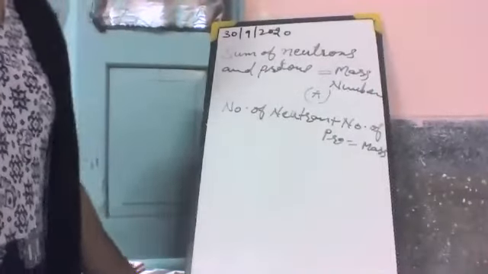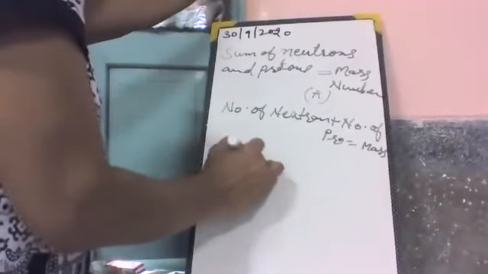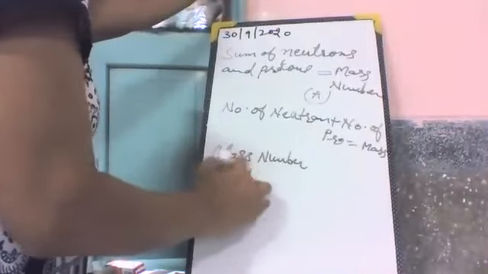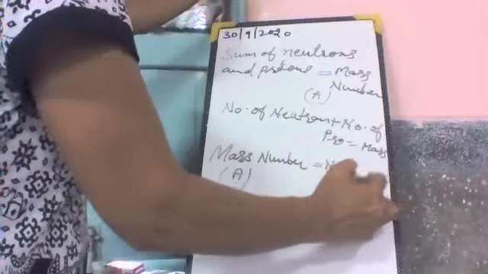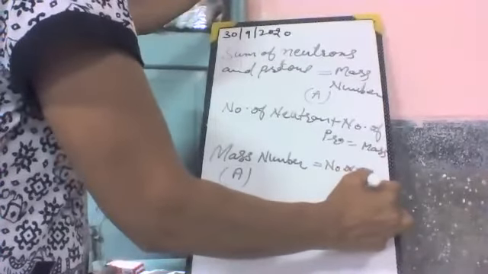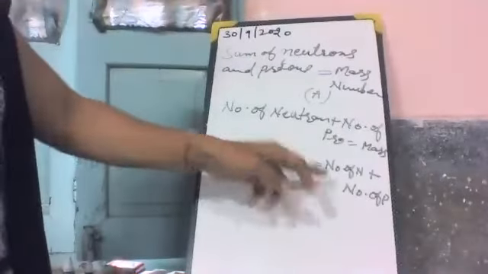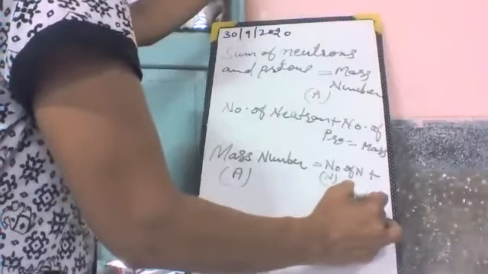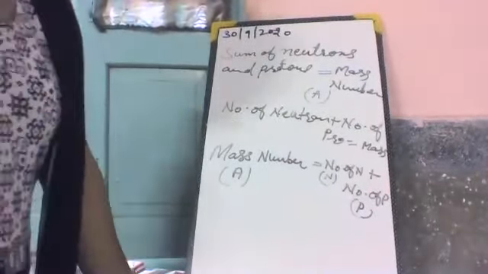It is generally represented by A. We can say that mass number A is equal to the number of neutrons N plus the number of protons P. This is called the mass number.